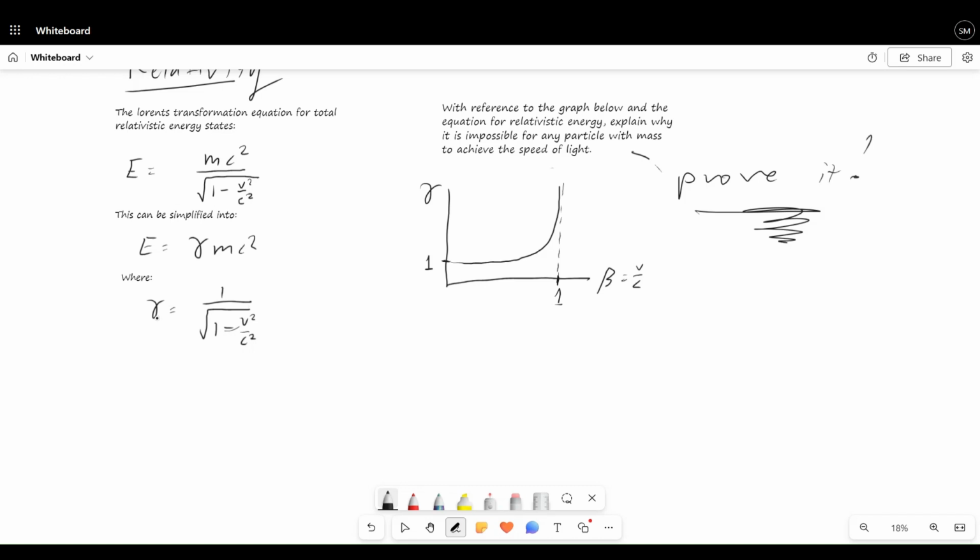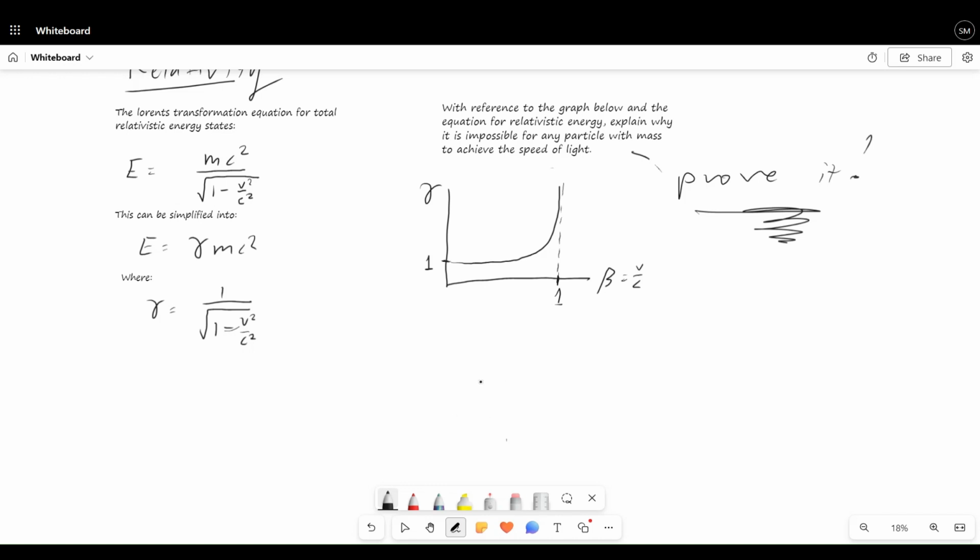When beta is equal to 1, gamma is equal to infinity. When gamma is equal to infinity, the total energy of a particle is also equal to infinity. And what that's telling us is you require infinite energy in order to accelerate the particle to that speed. And that is impossible, right? So now we've proven it.